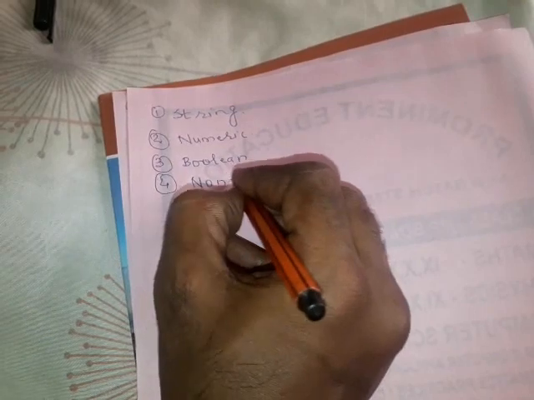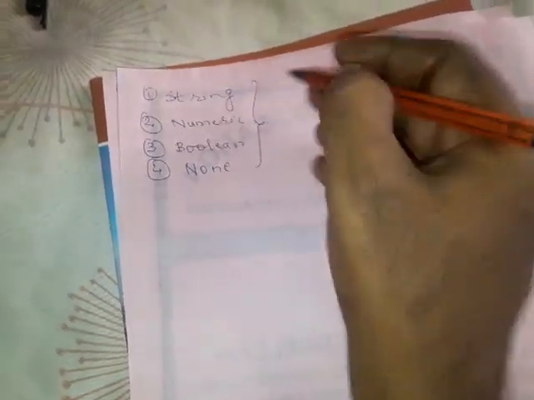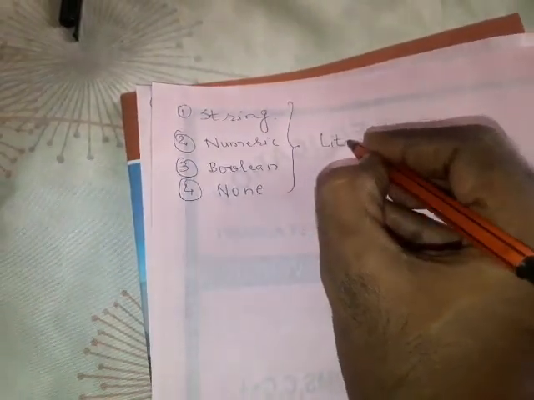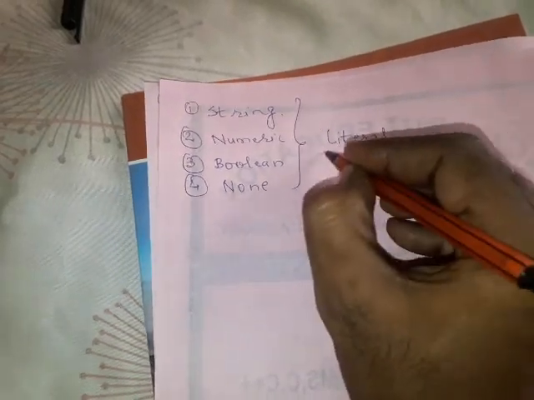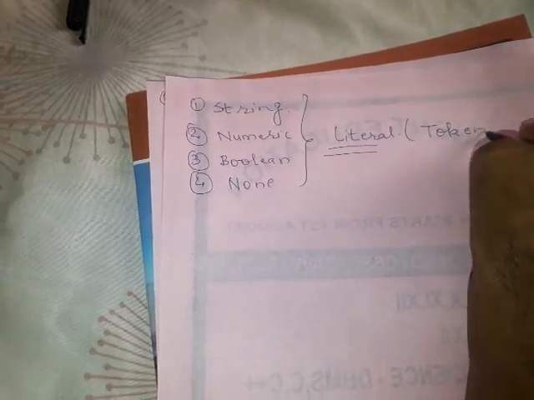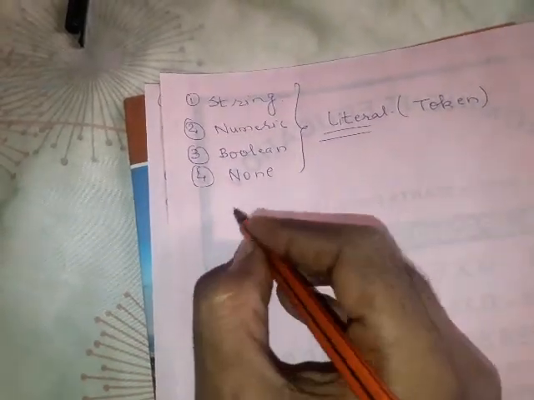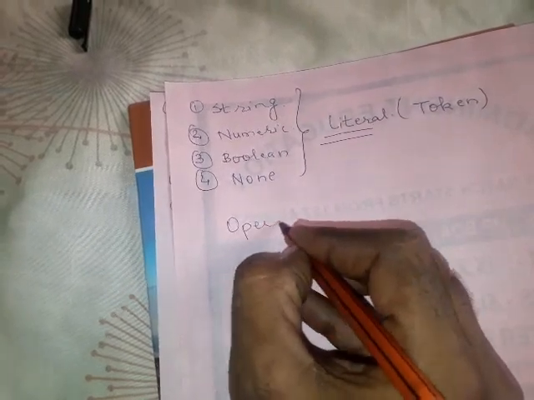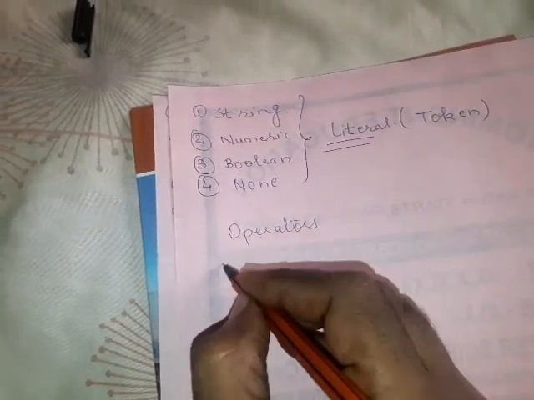So all these four come under the literal category. Today we have covered our third token, literal. Now our other two remaining tokens are operators and punctuators.